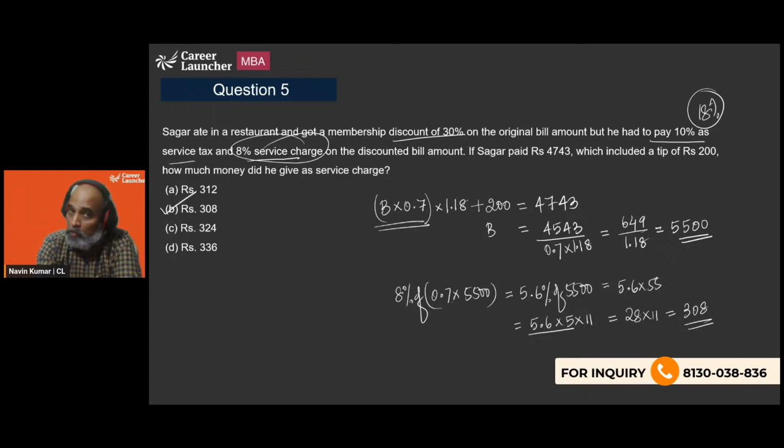Second, you need to write mocks, and you need to write as many mocks as possible in the beginning. For some people 10 to 15 mocks would be enough. For some people even 20, 40 mocks won't be enough. So unless and until you reach a level where your score is stagnant, so that you get a 98, 99 percentile, you need to keep on writing mocks. You need to improvise, you need to do the analysis.